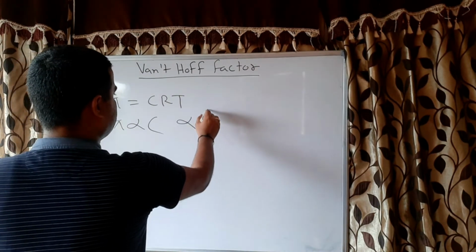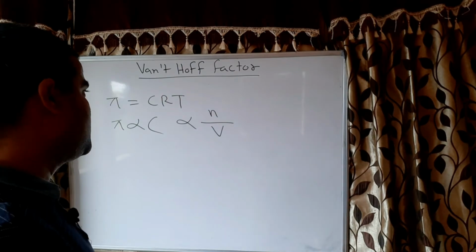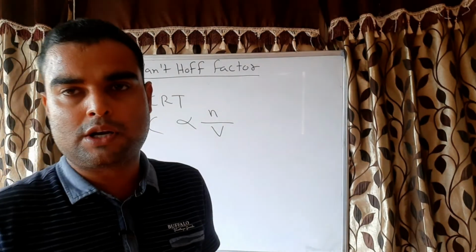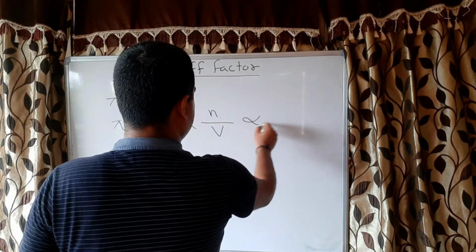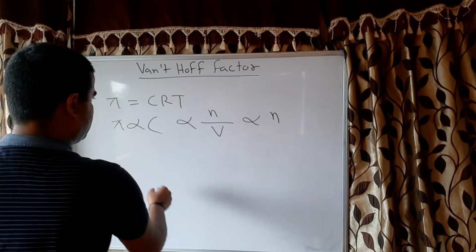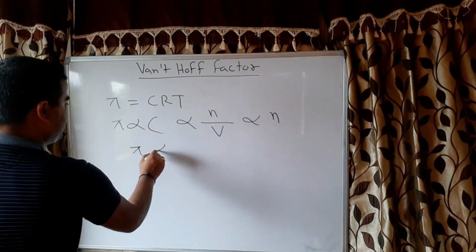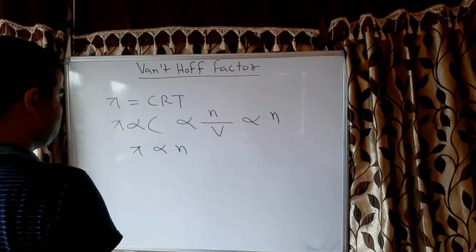So it will be directly proportional to the number of moles per liter. Now since we are determining the molecular mass of the solute, pi will be directly proportional to N, the number of moles of the solute.